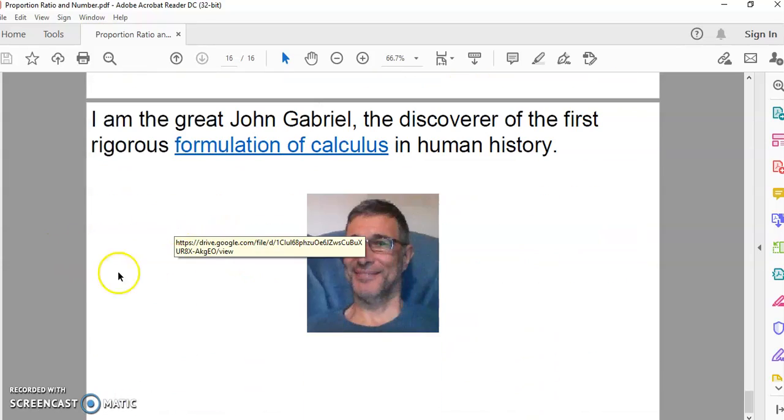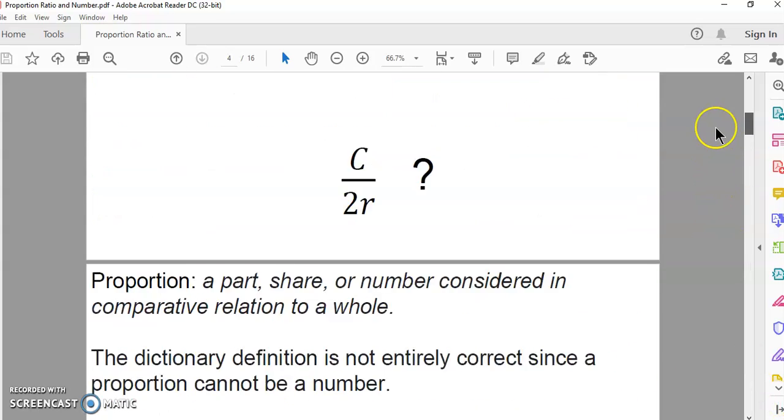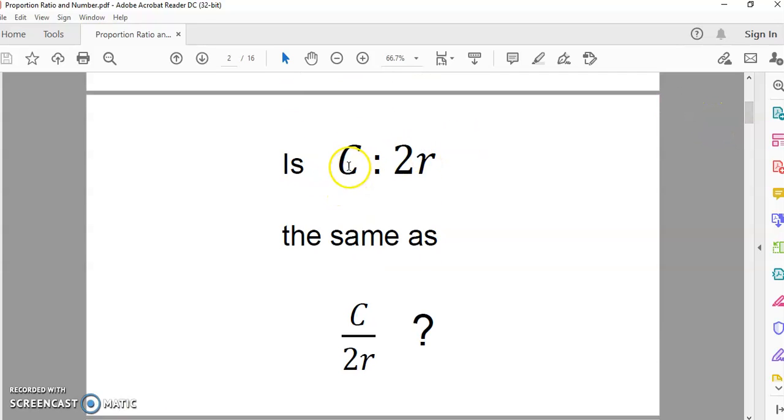And that's pretty much it for this video. I hope you now understand why you cannot write the ratio of C to 2r as C/2r. The answer to this question is that this here is not the same as C/2r, because C/2r would mean that there's a number that describes C in this ratio. There is no number that describes it. So we call this pi, but this here is just a rational number approximation to pi. And it's not, strictly speaking, accurate. It's not accurate in the complete sense, and it's definitely not the same as the ratio.